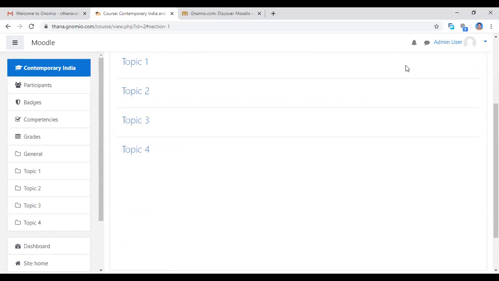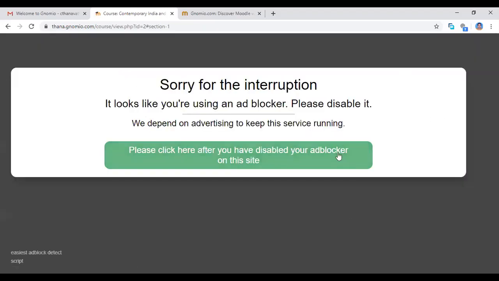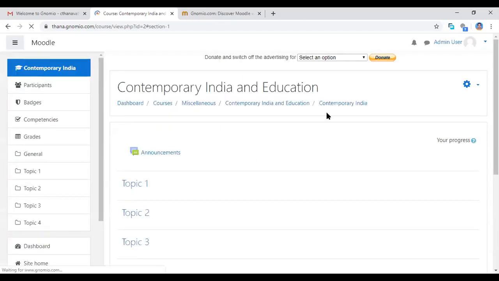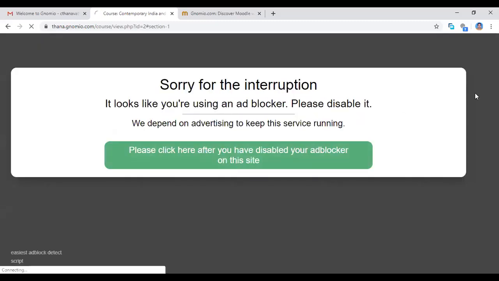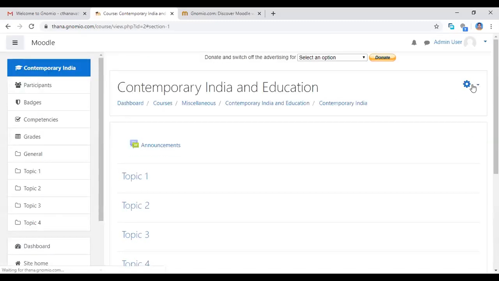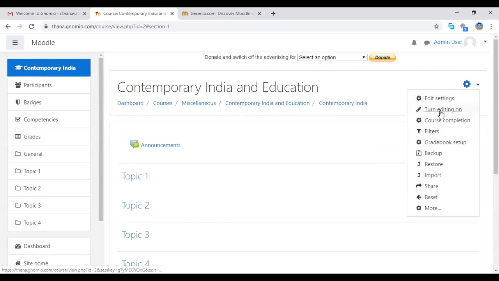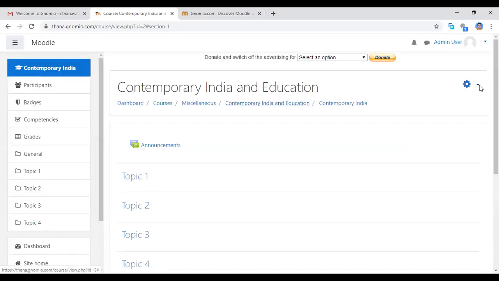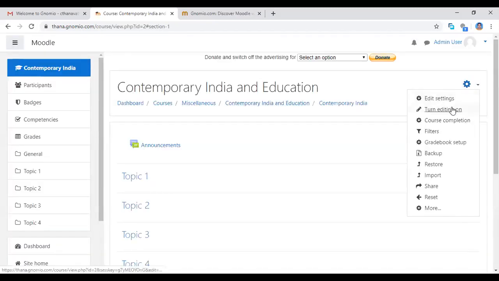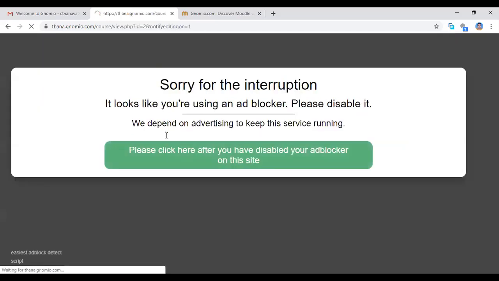So you see here, the settings button will be there. You click here. See the settings button. You turn editing on. Click turn editing on.